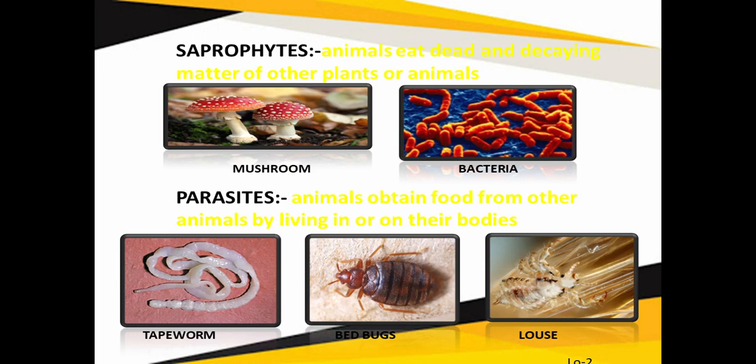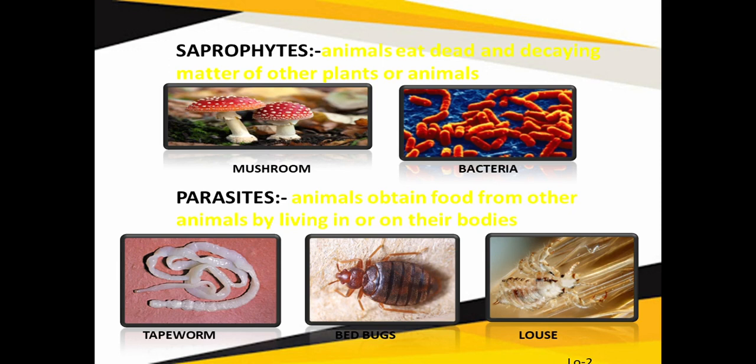So how can we remove the tapeworm from the body? By giving deworming tablets. Generally we give these tablets in schools also. In this way, examples of parasites are given. So students, now you are able to categorize animals on the basis of food habit, what type of food they intake: herbivores, carnivores, omnivores. Some eat fruits, they are called frugivores. In this way you are now able to classify animals on the basis of food habits.